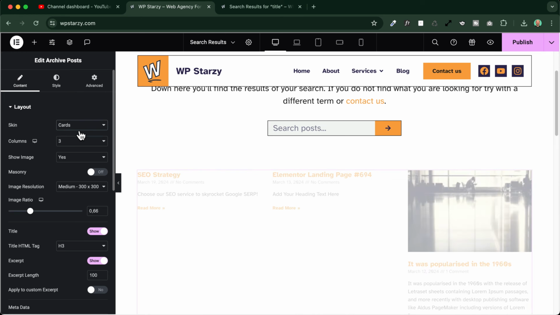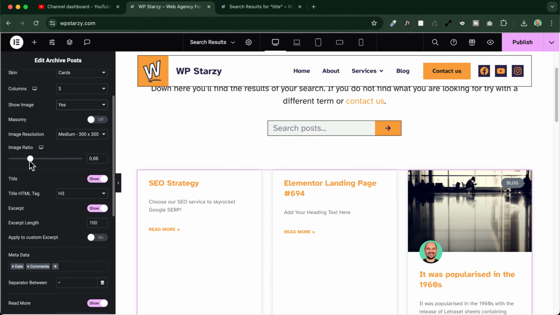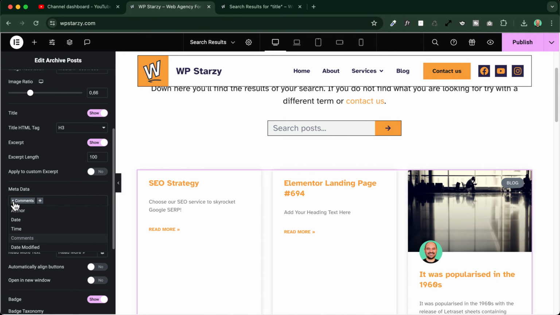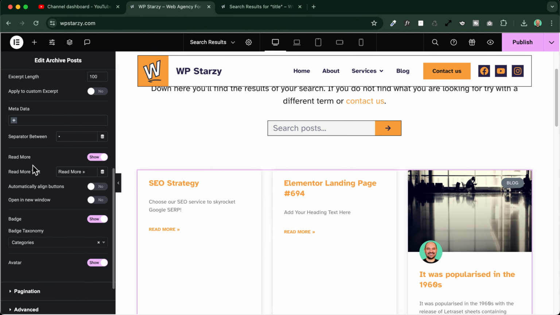So we can go, for example, with cards. We can choose how many columns, if I want to show the image or not, masonry or not, image resolution, and so on. In my case, I will get rid of some elements. For example, this, I don't need them. Okay, I will show the excerpt. Yes, of course.